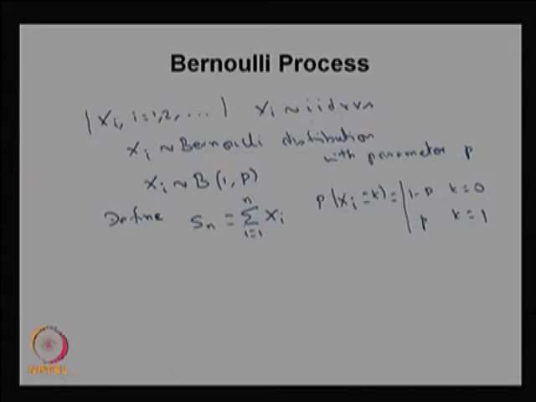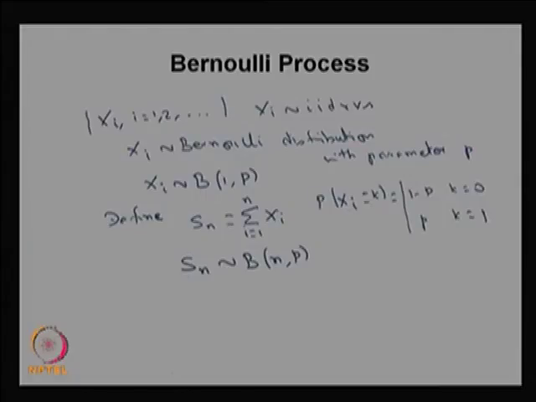Therefore, since each Xi is an IID random variable, you can come to the conclusion that Sn is a binomial distribution with the parameters n and p. Suppose you assume that Xi indicates whether an arrival occurs in the ith trial or not. If Xi takes the value 0, that means no arrival takes place in the ith trial. If Xi takes the value 1, then corresponding to the ith trial there is an arrival.